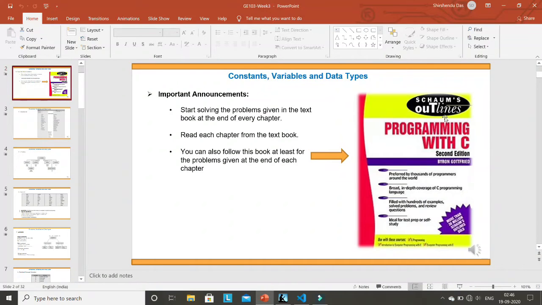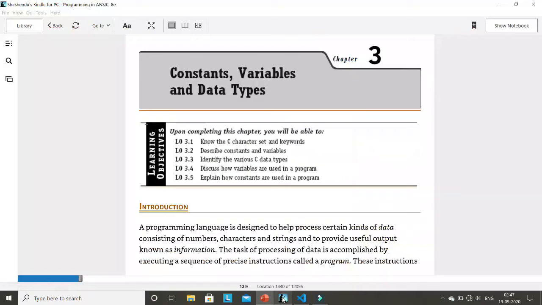This is not your textbook. The name of the textbook is already shared with you. This is your textbook. In this textbook, at the end of every chapter, you will find some examples and questions. Start solving them. This will be helpful for you in the exam.